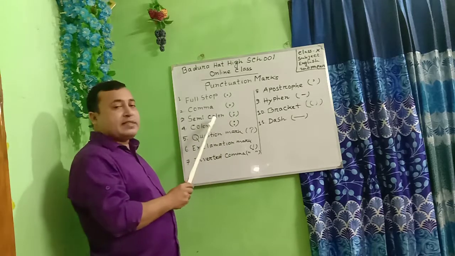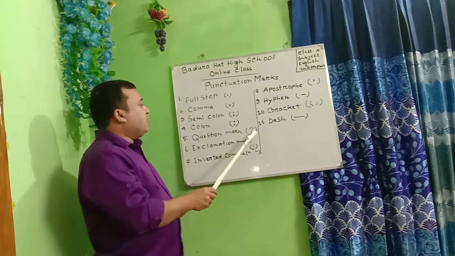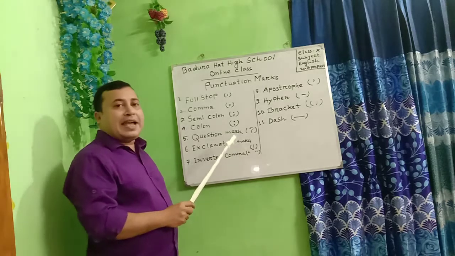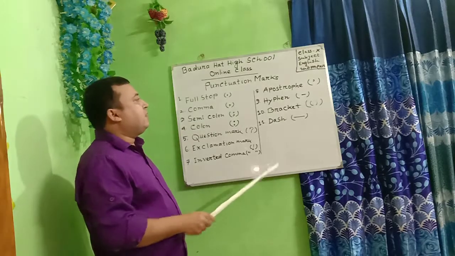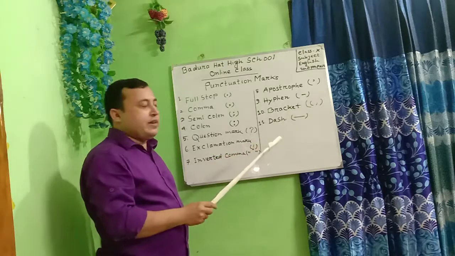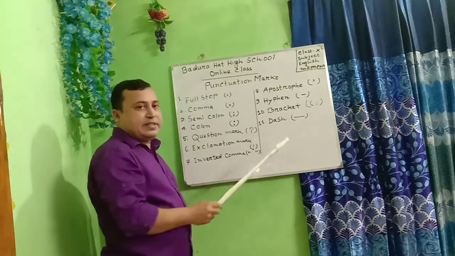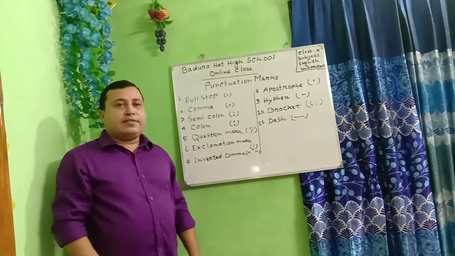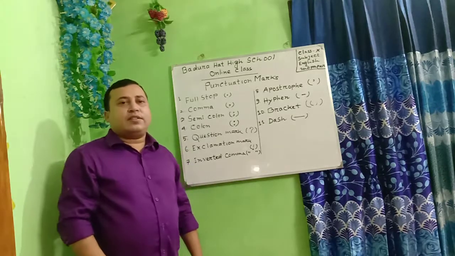This mark is semicolon. This mark is colon. This mark is question mark. This mark is exclamation mark. This mark is inverted comma. This mark is apostrophe. This mark is hyphen. This mark is bracket. This mark is dash. Dear learners, let us learn some rules of using punctuation marks.